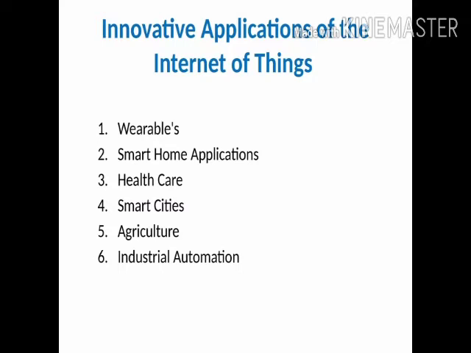So the first application is the wearables, second is the smart home application, third is the healthcare application, fourth is the smart cities application, fifth is the agriculture application, and sixth is the industrial automation. All of these applications I am selecting from different sectors, which helps us understand how the IoT works in the different sectors.